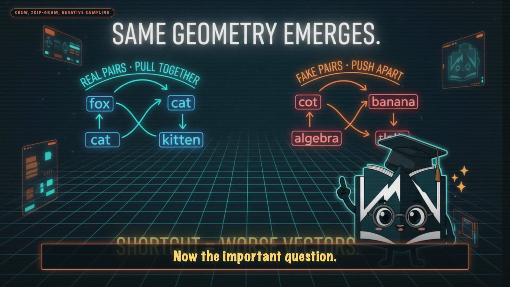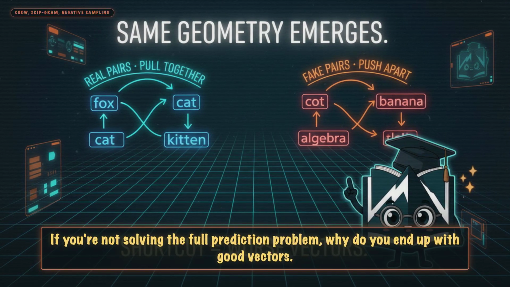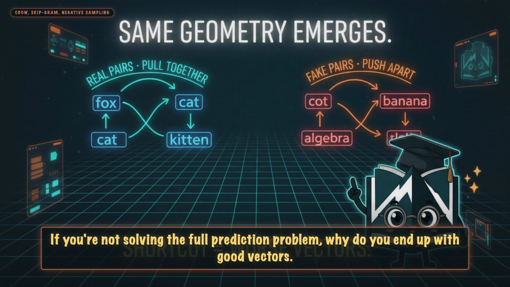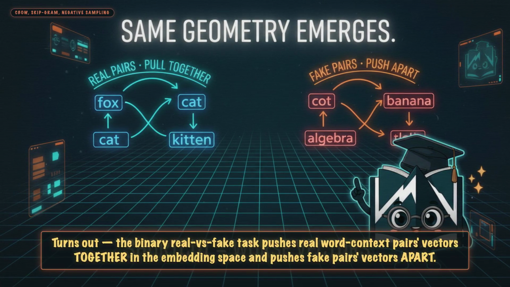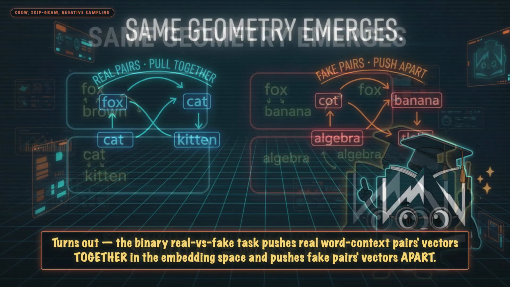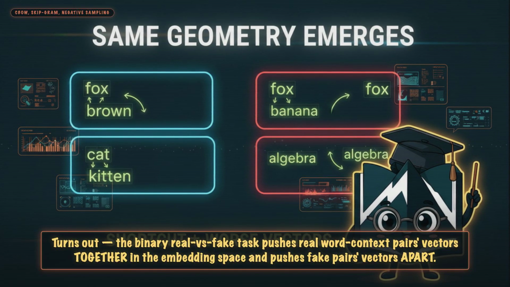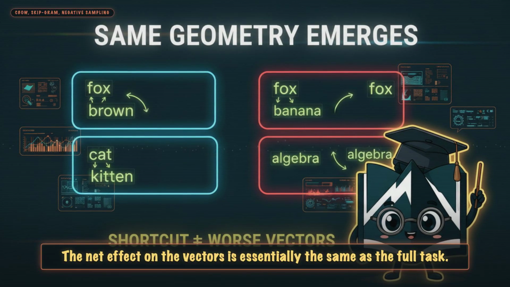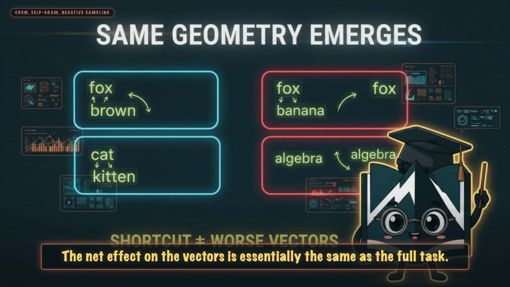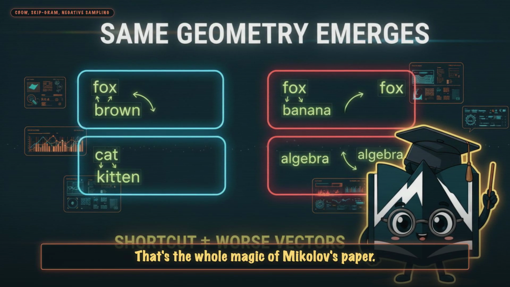Now the important question: why does the shortcut still work? If you're not solving the full prediction problem, why do you end up with good vectors? Turns out, the binary real versus fake task pushes real word context pairs' vectors together in the embedding space and pushes fake pairs' vectors apart. The net effect on the vectors is essentially the same as the full task. Same geometry emerges. That's the whole magic of Mikolov's paper.